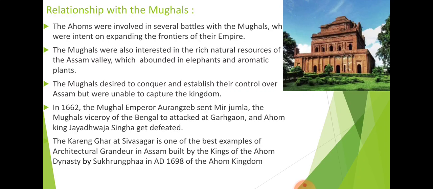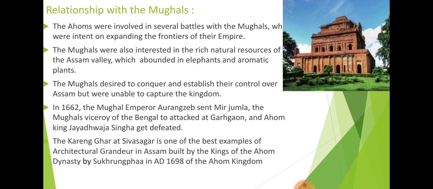So why did they want to conquer the Ahom community? Because the Ahom kingdom was full of natural resources, like a large number of elephants and several aromatic plants. So they wanted to capture this kingdom, and because of that, Aurangzeb sent his general to the Ahom kingdom to fight with them.